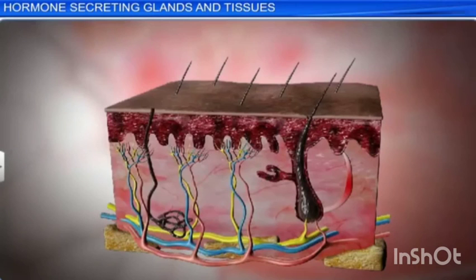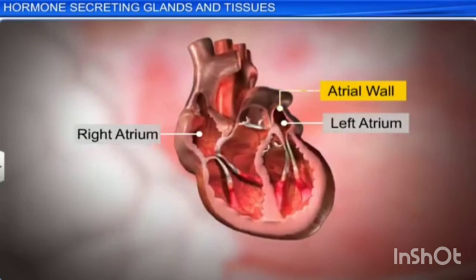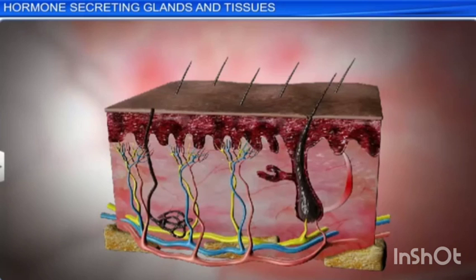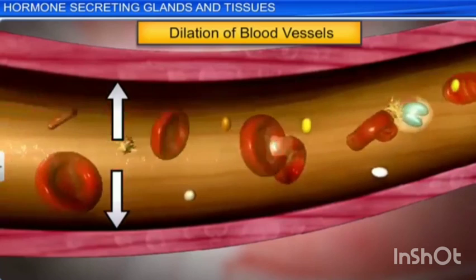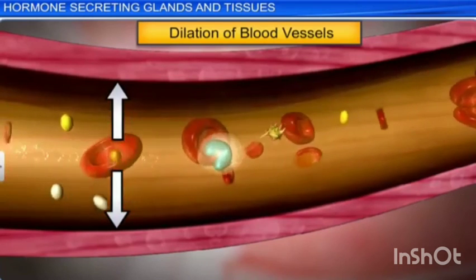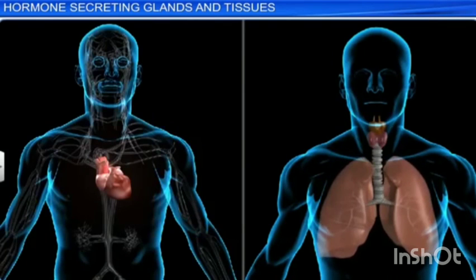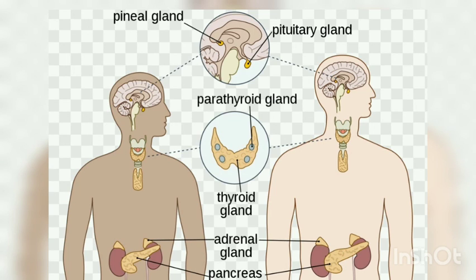Adrenaline increases liver glycogen breakdown into glucose and increases the release of fatty acids from fat cells. During emergency, it increases the heartbeat rate and blood pressure. It stimulates the smooth muscles of the cutaneous, that means the skin, and the visceral arteries to decrease blood flow. It increases blood flow to the skeletal muscles, thereby increasing the metabolic rate of skeletal muscles, cardiac muscles, and the nervous tissues. So these are some of the glands that are present in our body.